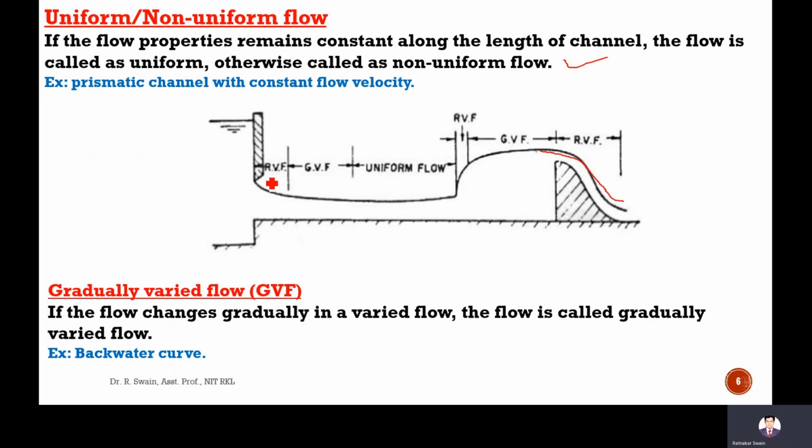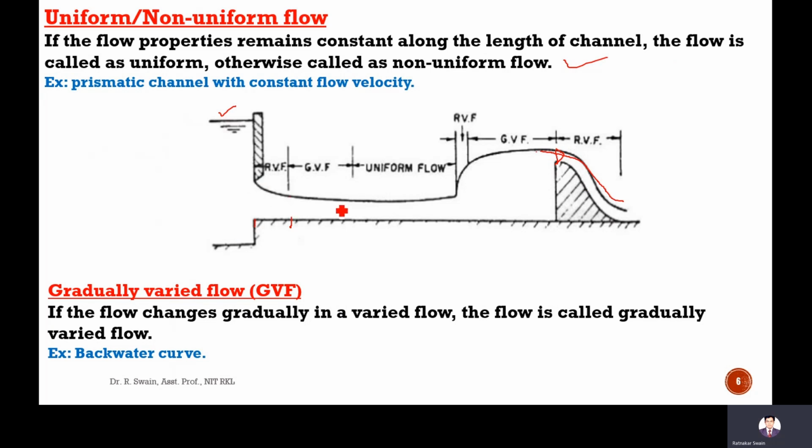If after opening all the sluice gates the water level is still increasing here, then you have to open this crest gate. This is called crest gate. Over the spillway you can remove the water. So here below this sluice gate, there will be a sudden change in depth over a small length of the river, which is called rapidly varied flow.